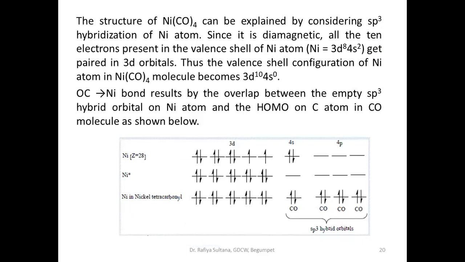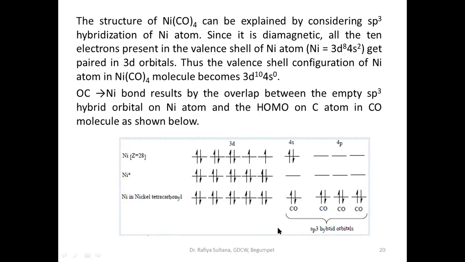In order to decrease the repulsions, what will nickel do? You can see the filled orbitals. These are vacant, these are filled by carbonyls. And these electrons are already present in the 3d orbitals of nickel. So nickel donates these electrons back to the carbonyl.